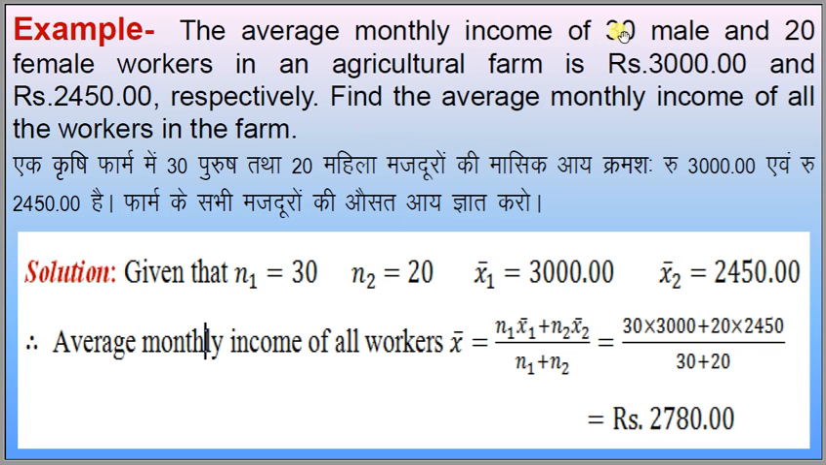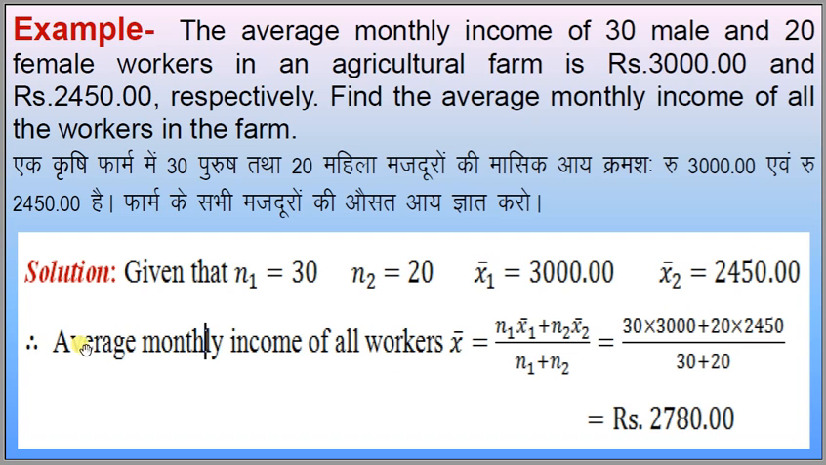The average monthly income of 30 male and 20 female workers in an agricultural farm is 3,000 and 2,450 rupees respectively. Find the average monthly income of all the workers in the farm. एक कृषि फार्म में 30 पुरुष एवं 20 महिला मजदूरों की मासिक आय क्रमशः 3,000 रुपए एवं 2,450 रुपए है। फार्म के सभी मजदूरों की औसत आय ज्ञात करिए। Here we are given N1 equal to 30, N2 equal to 20, X1 bar equal to 3000 and X2 bar equal to 2450.